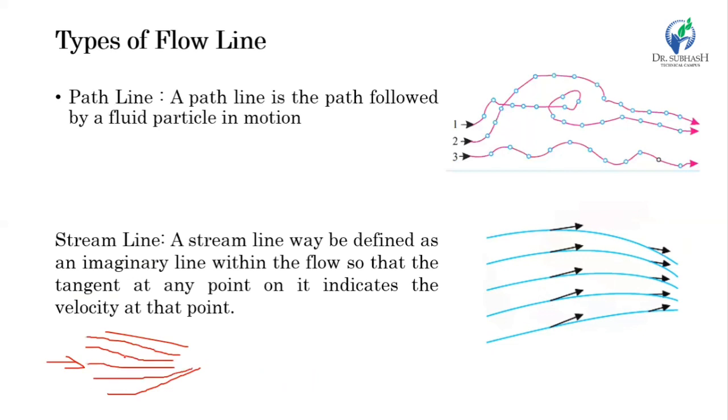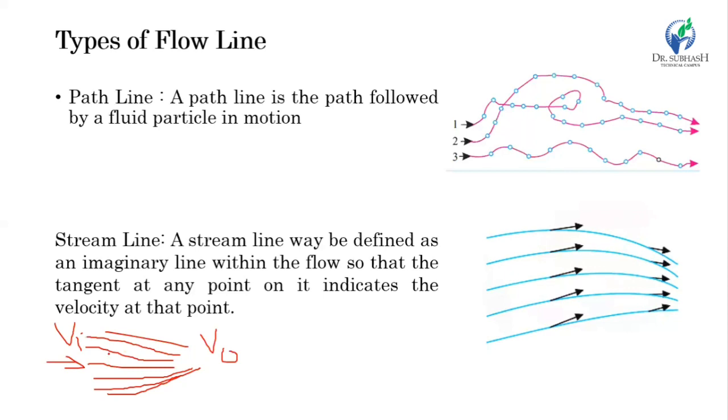So the distance between these two streamlines is larger in comparison with this here, as the converging section is here and the area is reducing. So the velocity v2, or the outlet velocity, is higher than the inlet velocity. From here to here the velocity increases, but the distance between these two streamlines is decreasing. This way we can say it has an inverse relation with respect to the velocity.